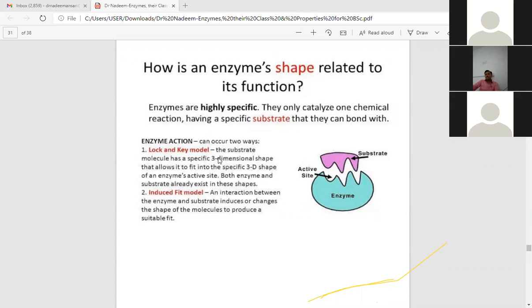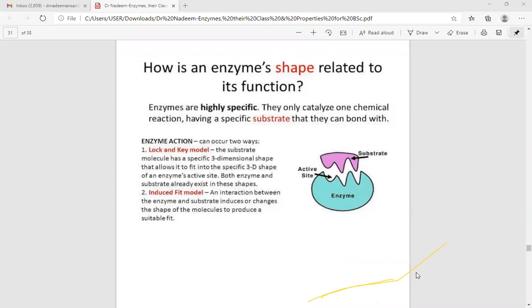Who gave the lock and key model? Anybody knows? Can you recollect who proposed the lock and key model? Ashik? Emil Fischer. Yes, very good. Emil Fischer.